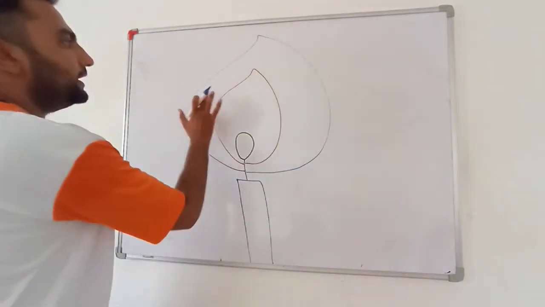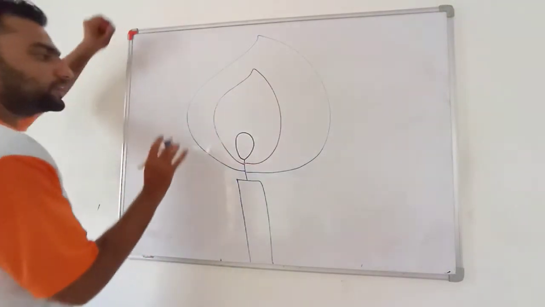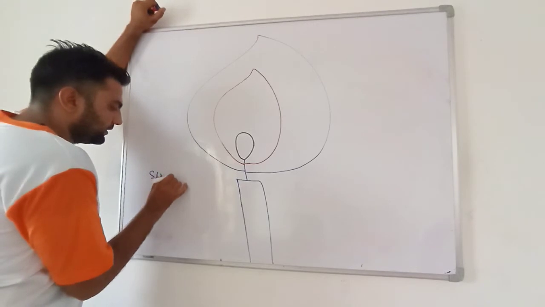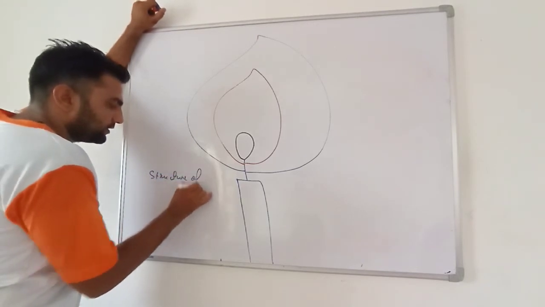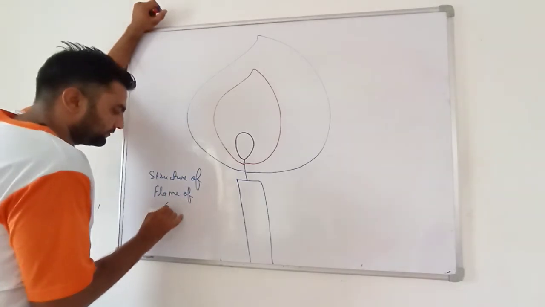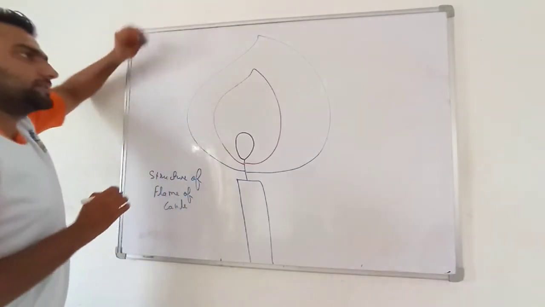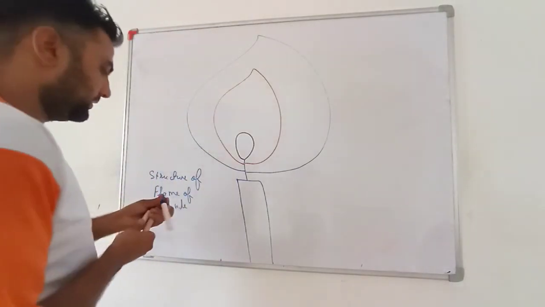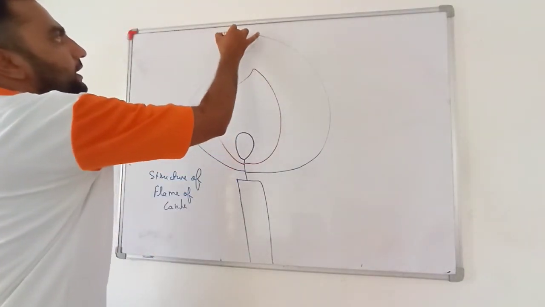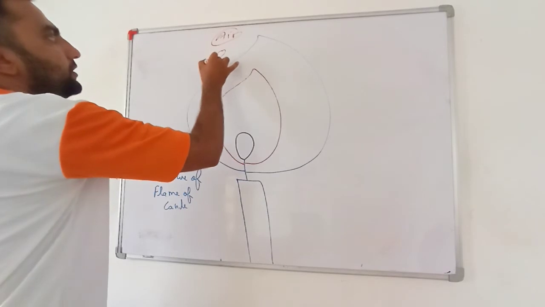These are the three regions of the flame, or the structure of the flame of a candle. See my dear students, outside this flame there is air, or you can say enough oxygen.